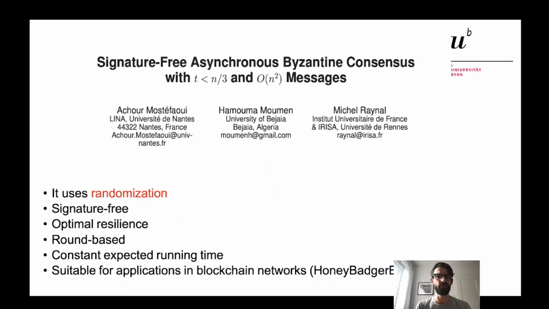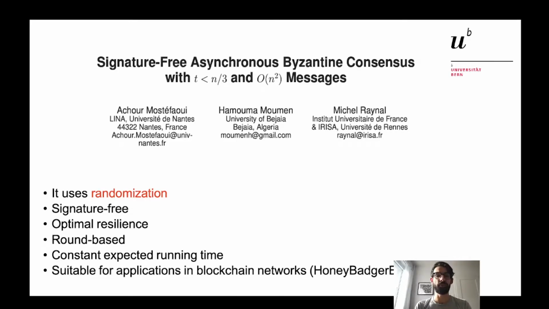Among asynchronous, randomized, and signature-free consensus protocols, the protocols from Mostéfaoui et al. represent a landmark result, and they have been praised for their simplicity. In particular, the PODC 2014 version is a signature-free consensus protocol that uses randomization, addressed by the use of a common coin.